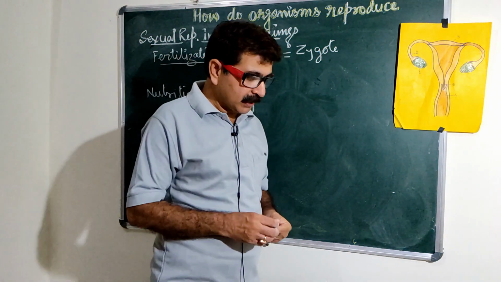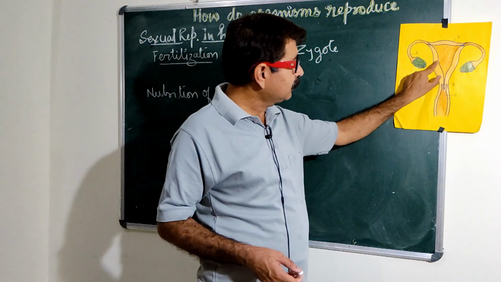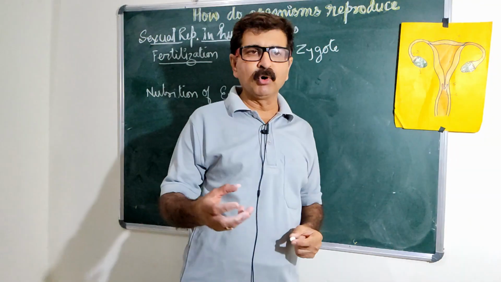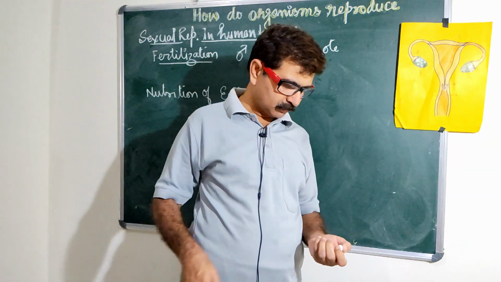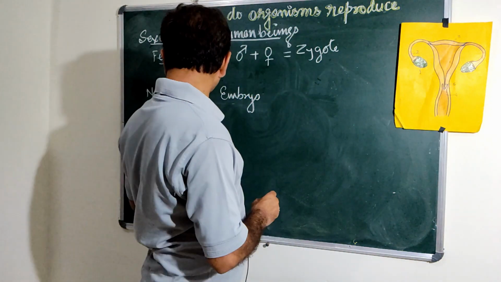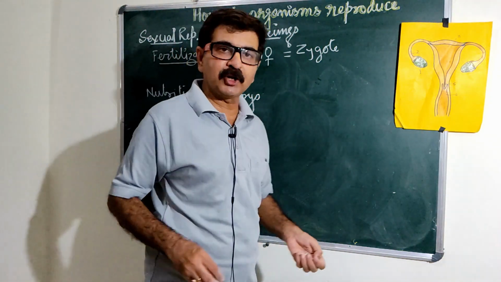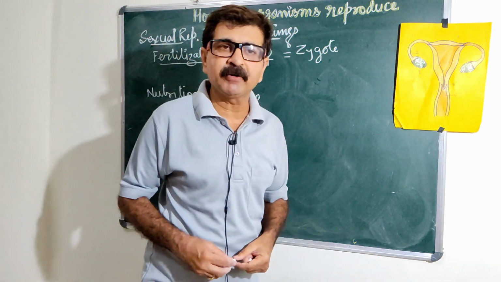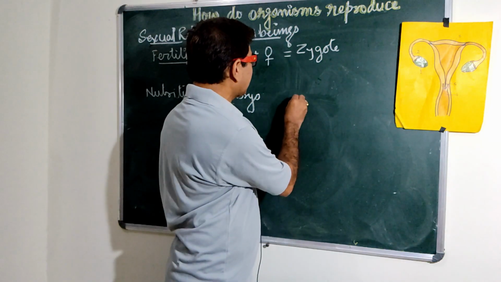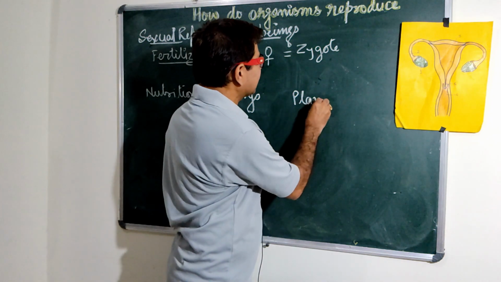When it implants, the wall of the uterus becomes more thickened and more muscular to provide nutrition. Now for the nutrition of the embryo, the uterus has a special type of tissue. This special tissue is known as the placenta.